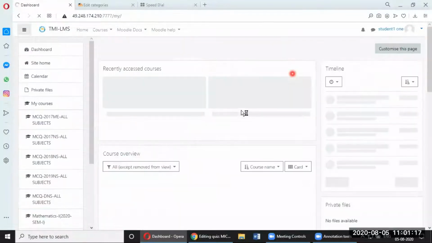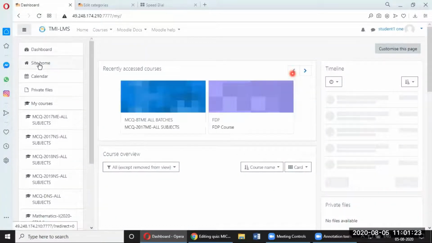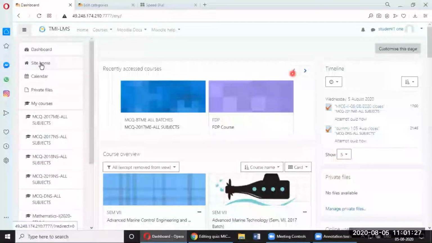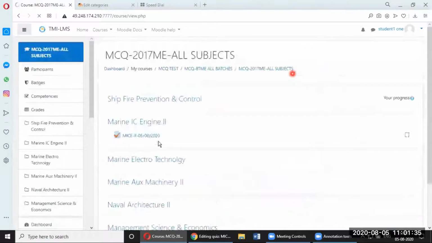Because Student 1 is registered everywhere for testing purposes, you will see the dashboard is all cluttered up. But right now all the students are connected to only one course, so they will be able to see only one. MCQ 2017 all subjects, and as you can see, MCQ 2, 5/8/2020, this quiz has been created.